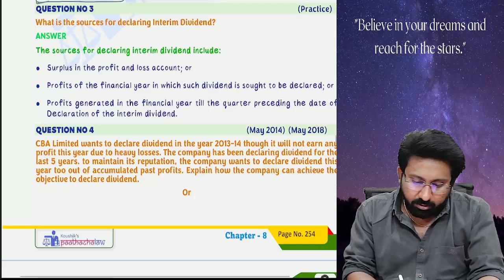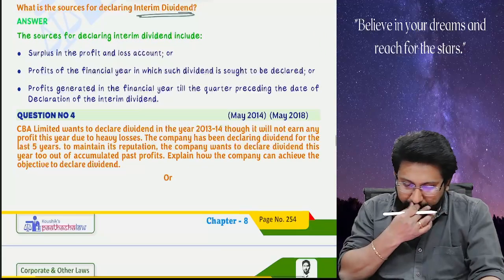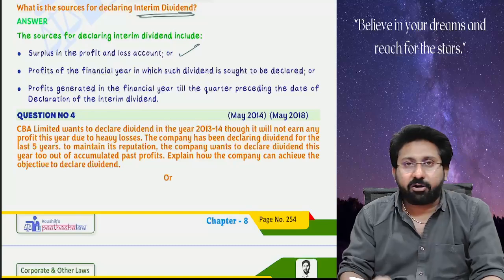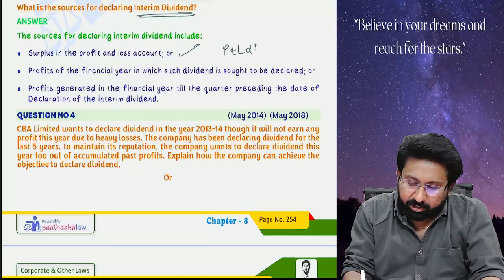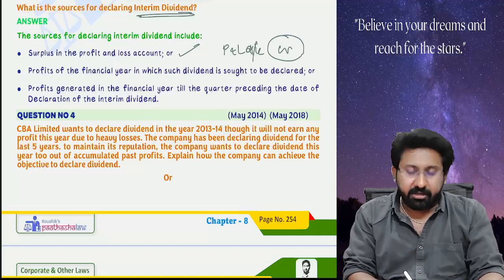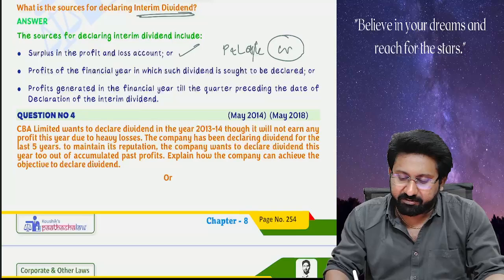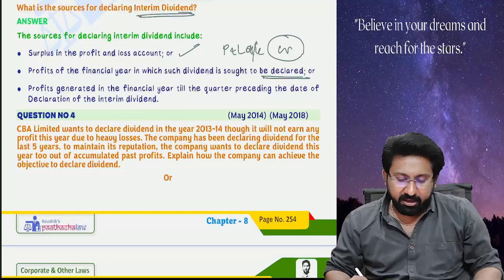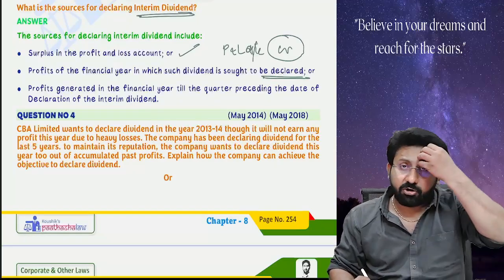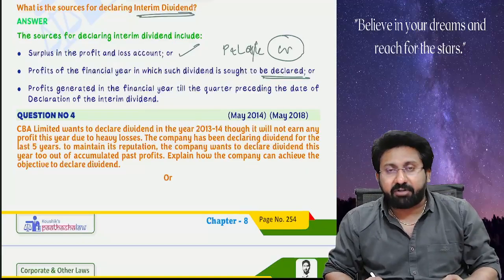Next. What are the sources of declaring interim dividend? Surplus in the profit and loss account, that is, a P&L account credit balance, can be used. Next, profits of the financial year in which such dividend is sought to be declared. For example, for the financial year for which you are declaring, that financial year's profits.